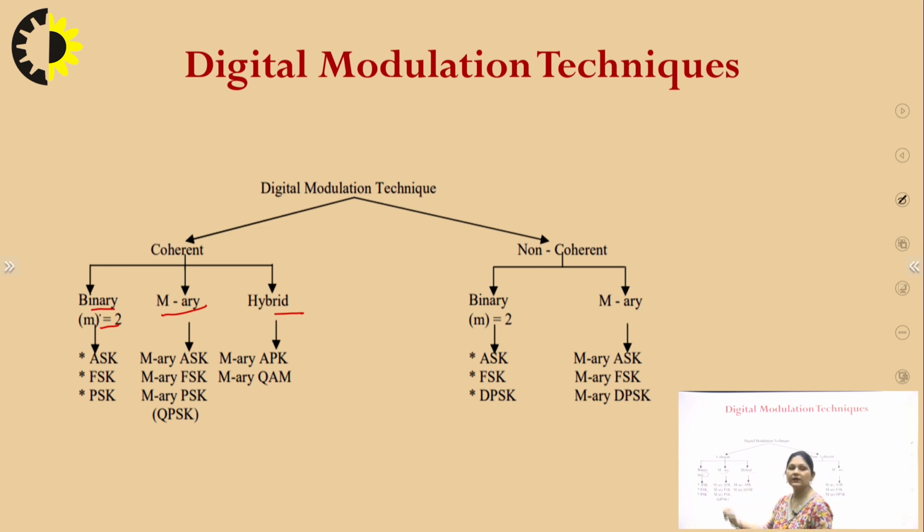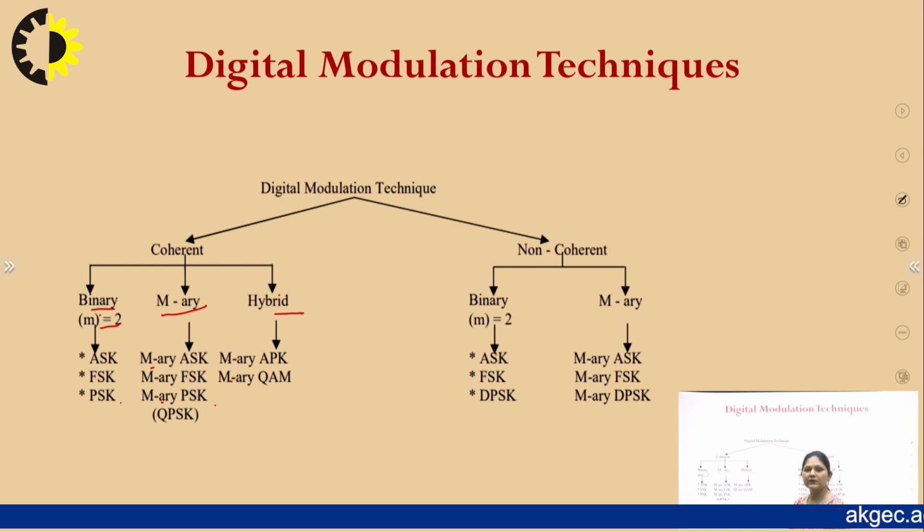Binary techniques include ASK, that is amplitude shift keying, FSK, frequency shift keying, and PSK, phase shift keying. M-ary: if rather than binary you are using 4 bits or another number of bits, then we can have M-ary ASK, M-ary FSK, M-ary PSK, QPSK, quadrature phase shift keying.